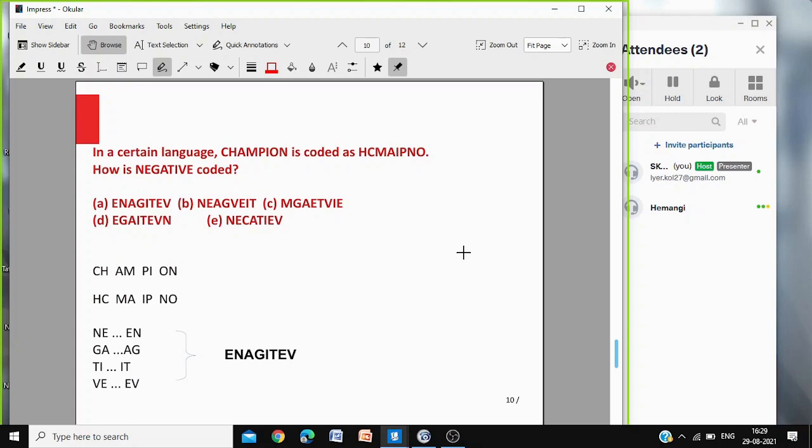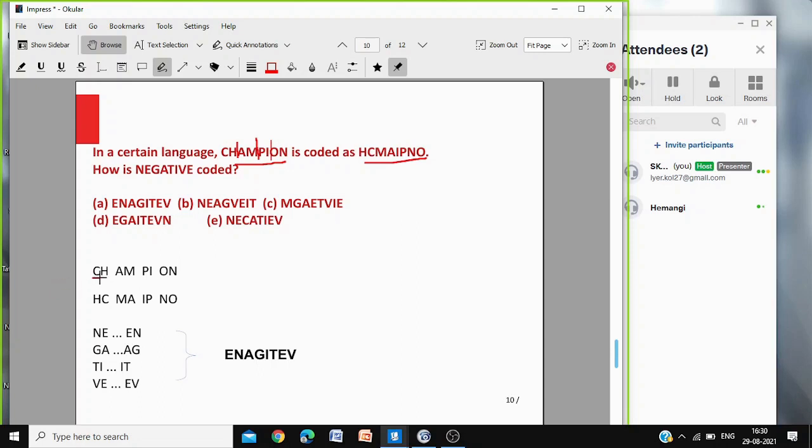In a certain language, champion is coded like this. How is negative coded? Look at champion, can you see the code how it is? From the code, can you tell what has been done, Betty? They reversed it for two letters, Betty. They have taken 2 letters at a time in inverted.